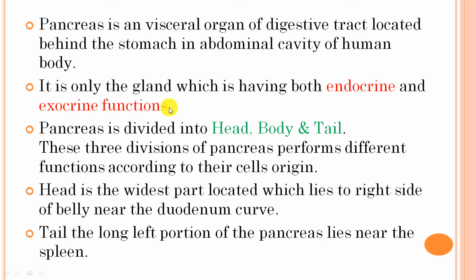Exocrine functions relate to the secretion of digestive juices, and endocrine relates to the secretion of hormones. The pancreas is divided into head, body, and tail. On these parts only, it is also known as the endocrine and exocrine gland. The head has the exocrine functions, and the tail has the endocrine functions. The head is the widest part located near the duodenum, and the tail is the left portion of the pancreas, lying near the spleen on the left side.